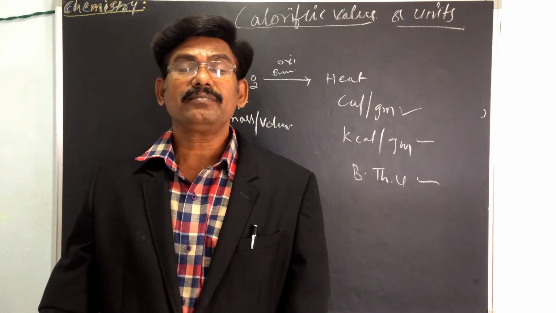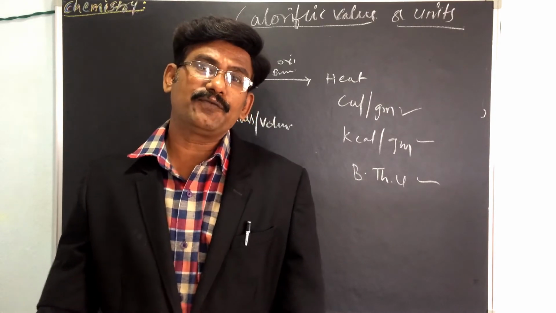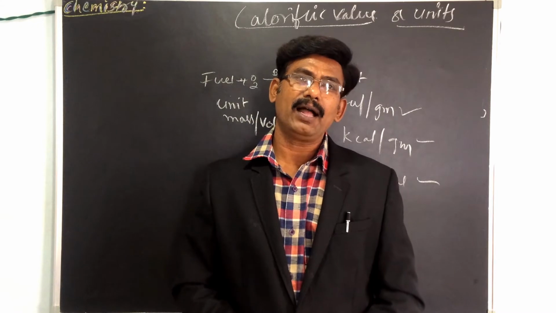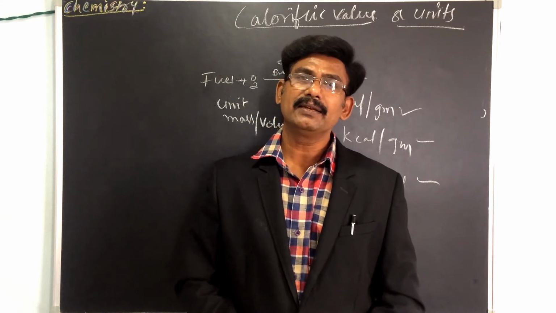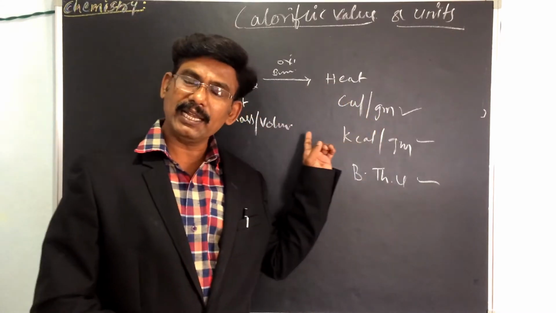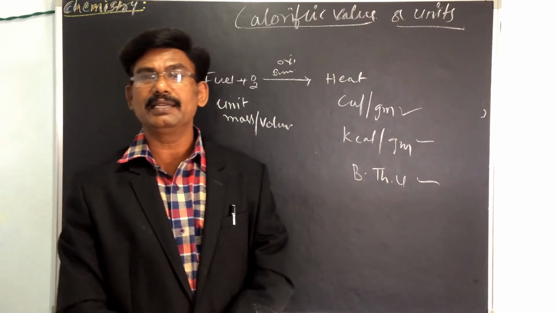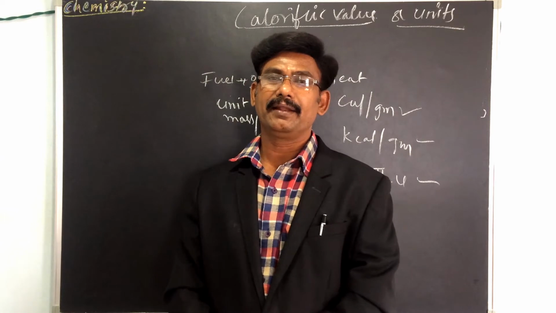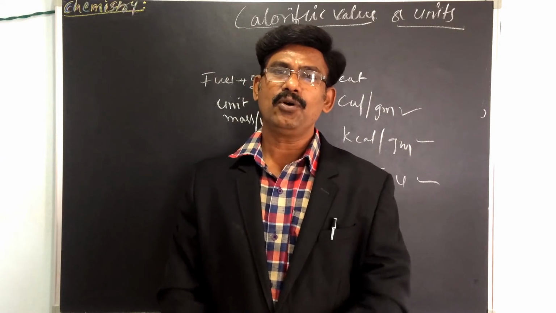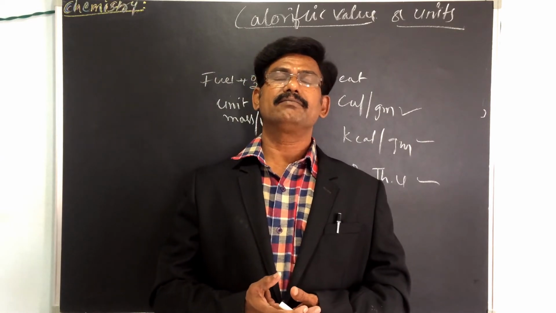And the calorific value of fuel can be defined once again as the total quantity of heat liberated when a unit mass of the fuel is completely burned in air or oxygen. So there are different types of units.